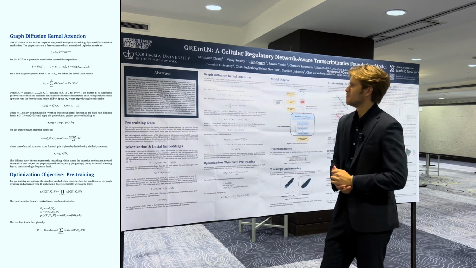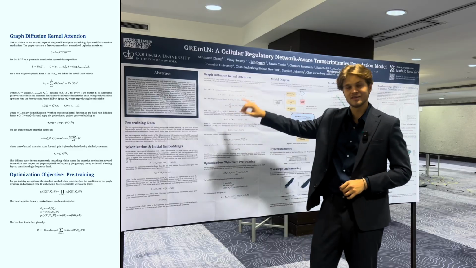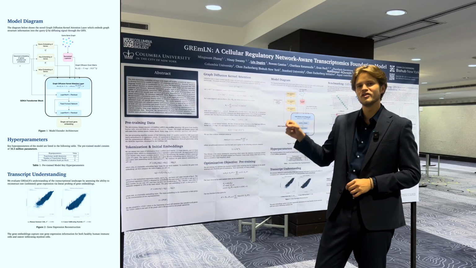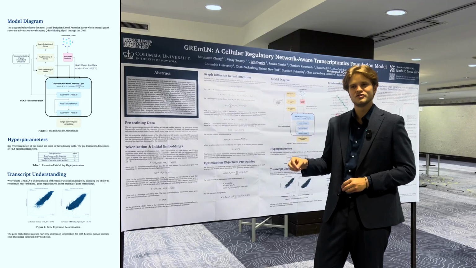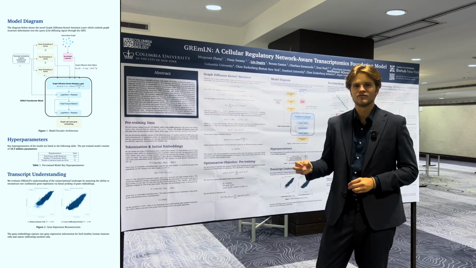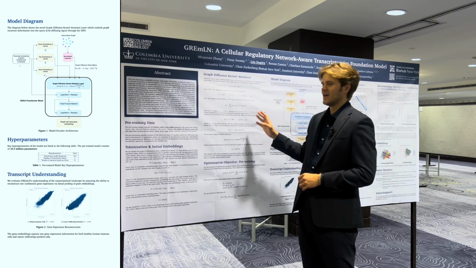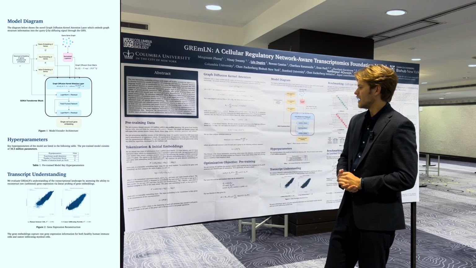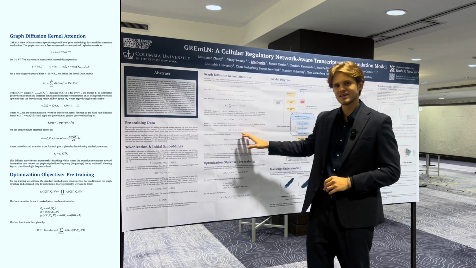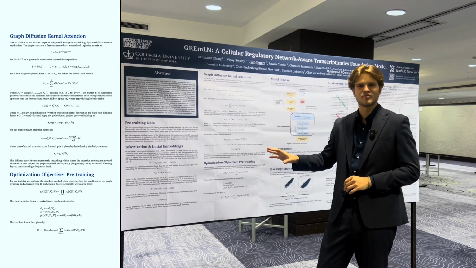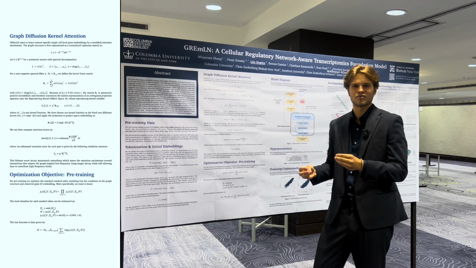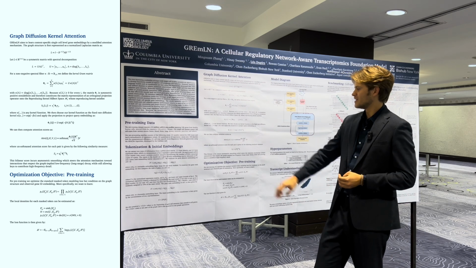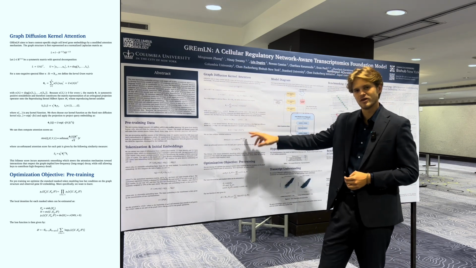We do that by altering the attention mechanism in the transformer block, such that the query vector is now transformed to reflect that graph information. We do that via a graph kernel diffusion method that we developed. Essentially, that gives a soft inductive bias to the model. We're feeding it this prior, the gene regulatory graph, and the model can use that because it's in its query vector.